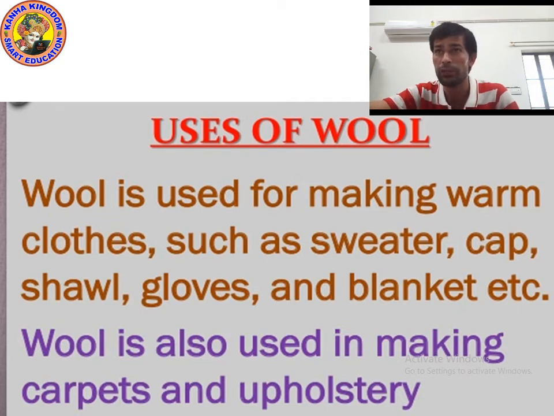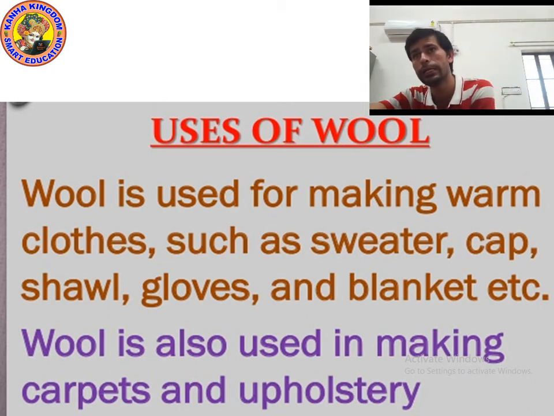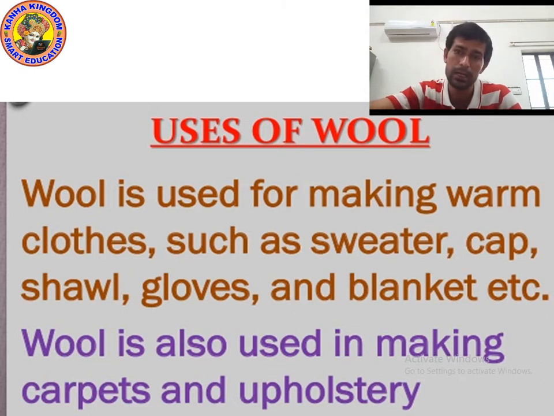The wool that we get from all these animals is very useful. Wool is used for making warm clothes such as sweaters, caps, shawls, gloves and blankets.